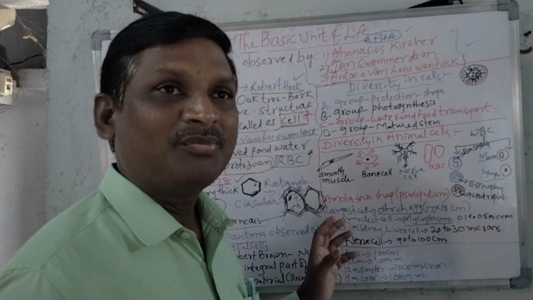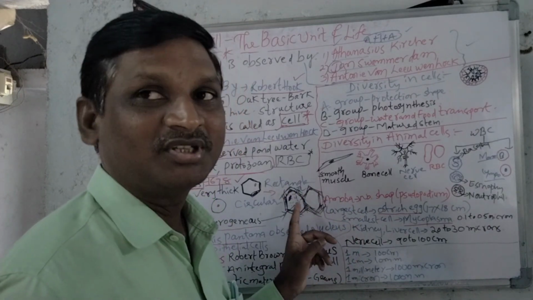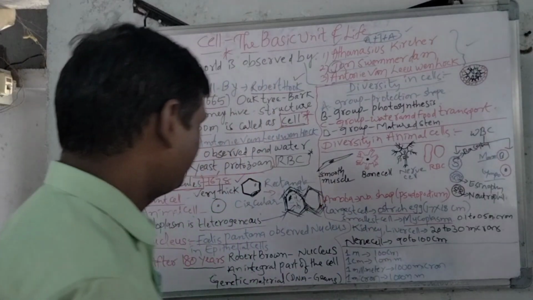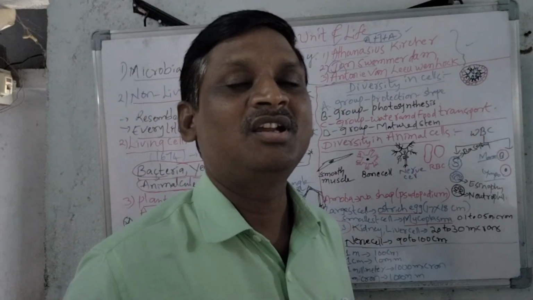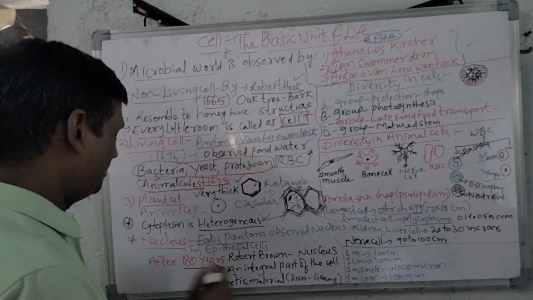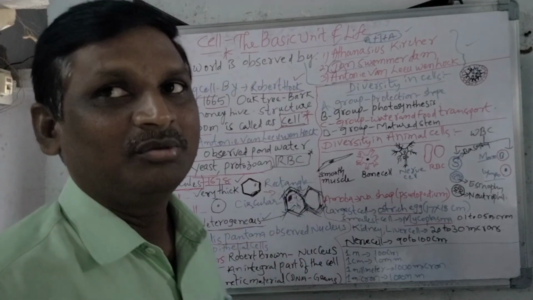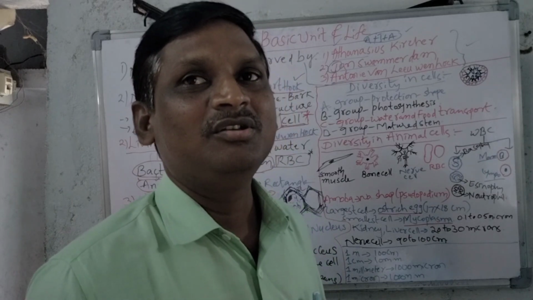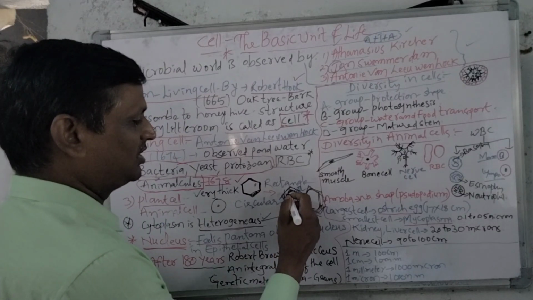The cell membrane is common in the plant cell and animal cell, but the extra layer is the cell wall. Next, cytoplasm is present. This cytoplasm character is very important: heterogeneous. Underline this word, heterogeneous. The cytoplasm is heterogeneous in nature. Next, the nucleus. We shall study about the nucleus present in the cell. The nucleus is present in the plant cell and also in the animal cell. In the plant cell the nucleus is beside.